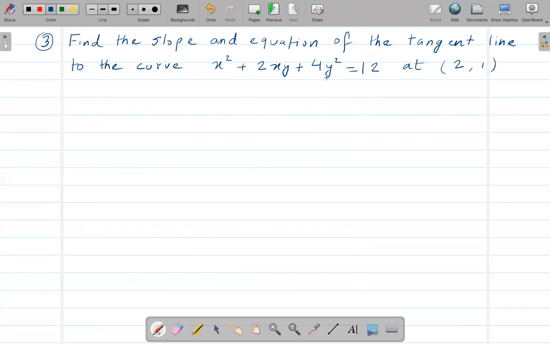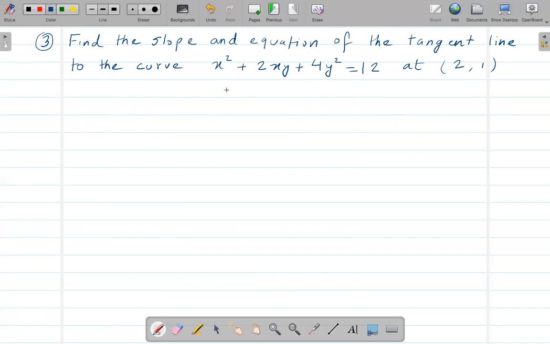But anyway, as we know, if I can find the derivative at this point, then I can say it's the slope of the tangent line at that point, right?